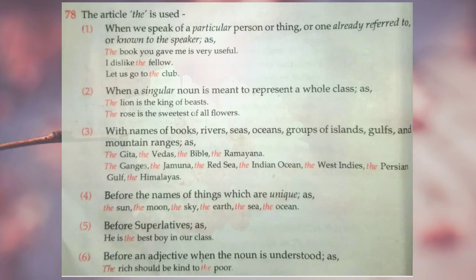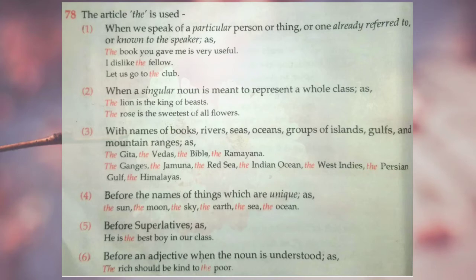Number 5 says before superlative degree. We have learned degrees in our previous lesson. We have positive degree, comparative degree and superlative degree. Whenever you are using superlative degree, you must use article the before the superlative adjective. For example, he is the best boy in our class.